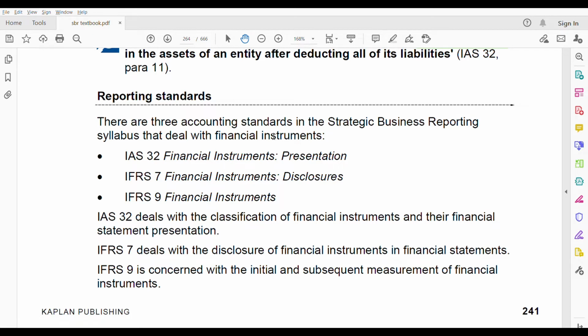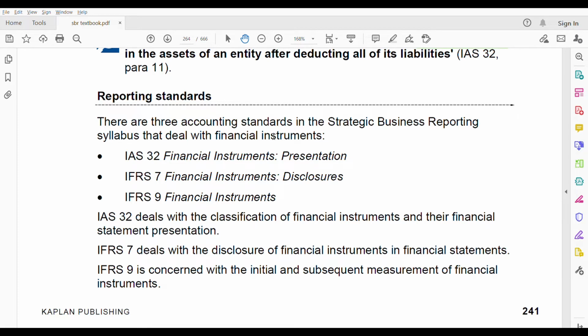The reason is that people cannot commit any fraud. To prevent that, they are making it more strict. That's why there are three separate standards. IAS 32, presentation. Presentation means how you present your financial asset, financial liability, and equity. IFRS 7, disclosure, I have explained. I have a video on the disclosure. You can go check it out, where I explain how you disclose.